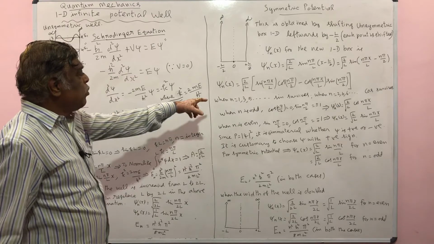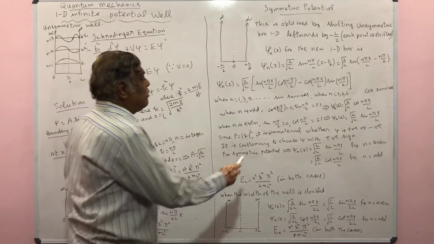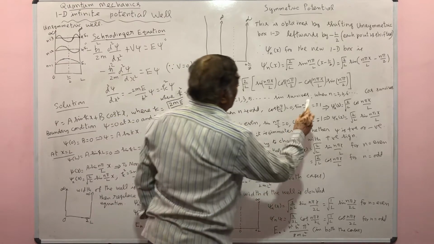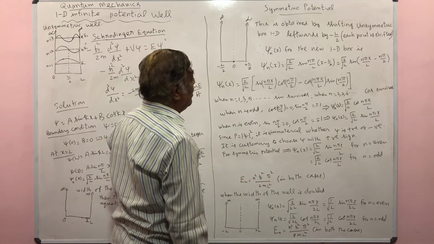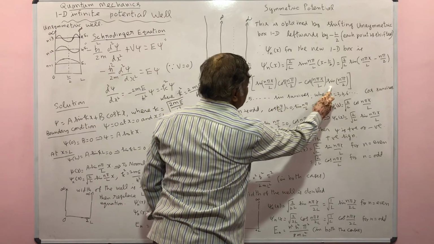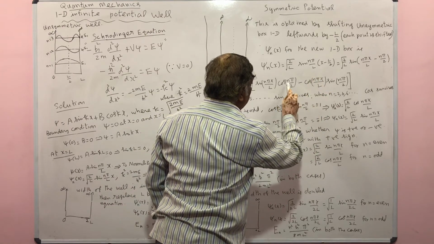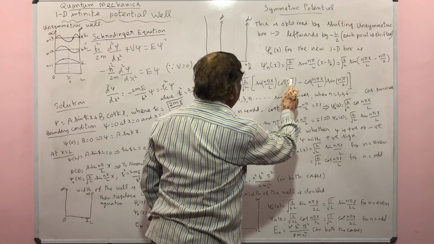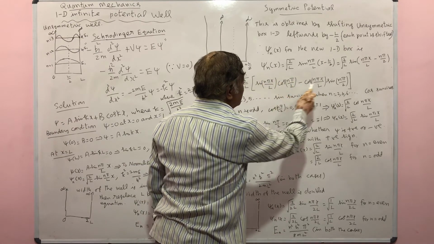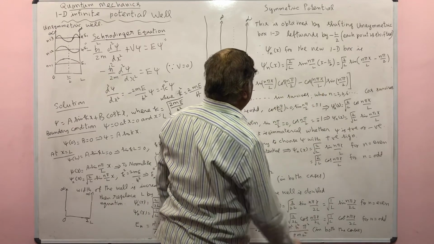Now let us put n equal to odd numbers. Suppose n is 1, 3, 5. If you put n equal to 1, 3, 5, then the sine term survives, so this is a non-zero value. Because of the cosine term, this term vanishes.